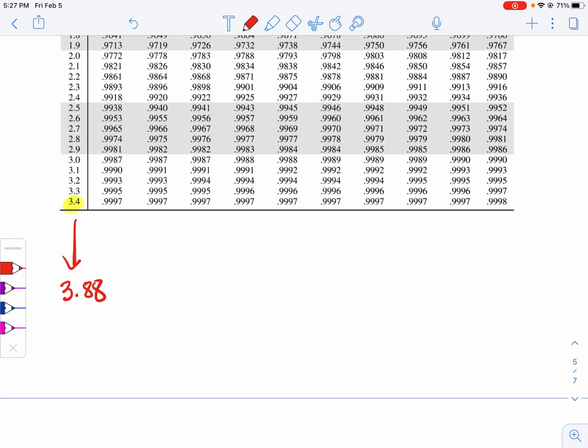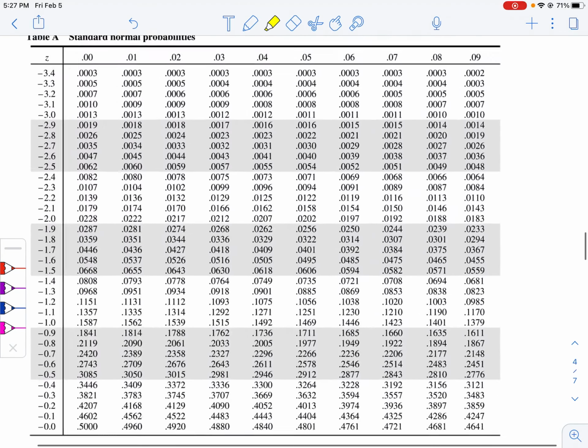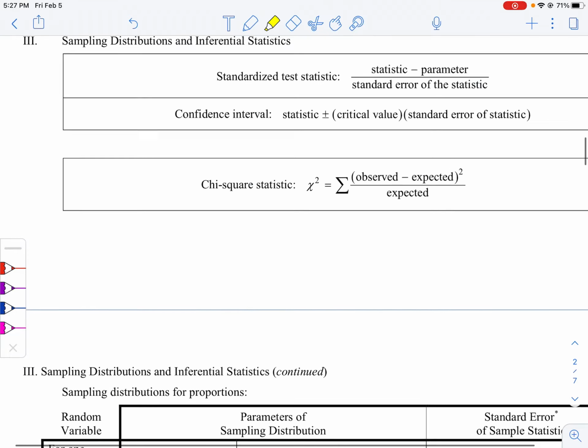And because 3.88 is not there, we are going to be using the biggest one available for us, which is 0.9998. Okay, so I'm going to subtract that from 1 because I want it to the right. But I would like you to take note that it is not a 3.88, but it's a 3.4.